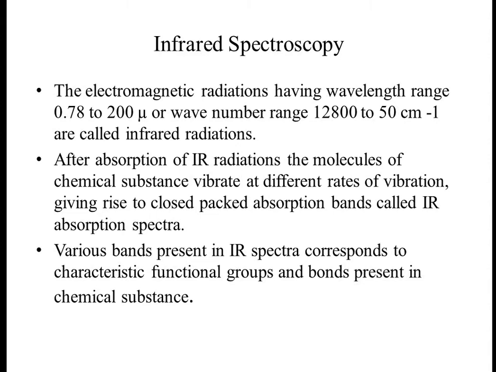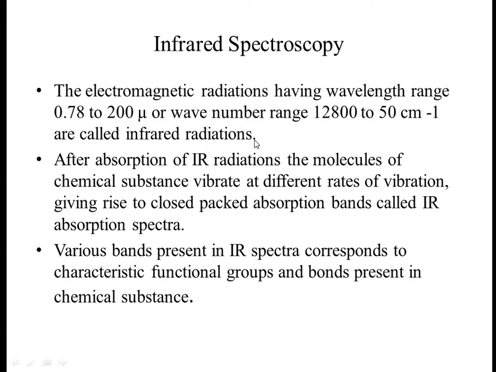First is IR spectroscopy. What does IR spectroscopy mean, or what is the meaning of IR radiations? Electromagnetic radiations having a wavelength range of 0.76 to 200 mu, or a wave number range of 12,800 to 50 per centimeter, are called infrared radiations.